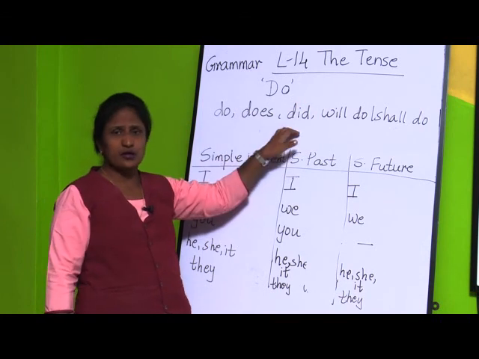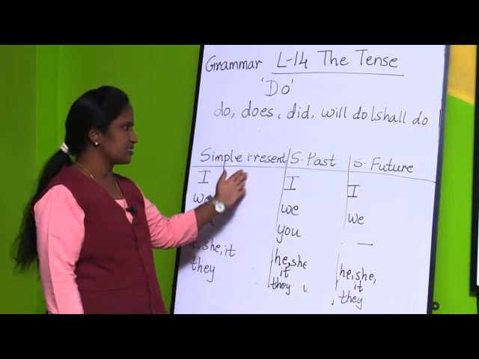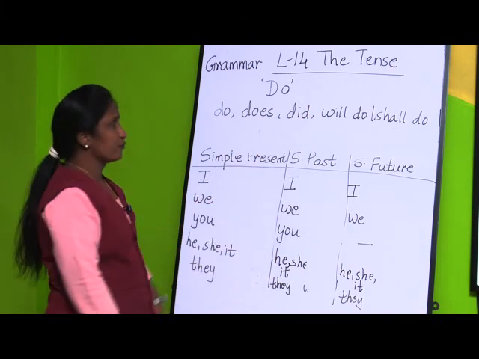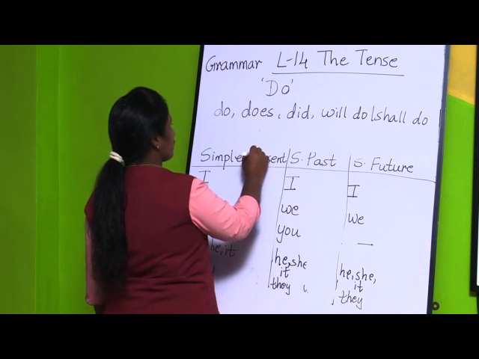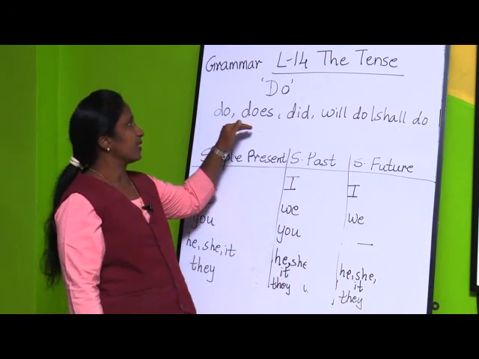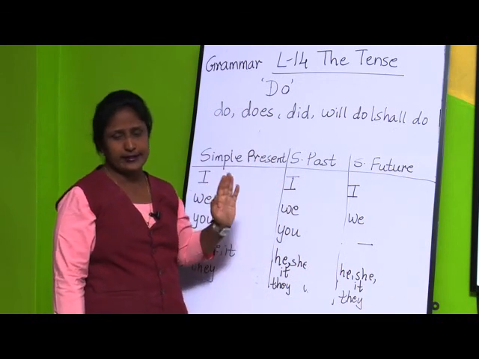Now where we are going to use these verbs, the pronouns and the tenses will be the same: simple present tense, simple past tense and simple future tense. Only the thing is where we are going to use these do form of verbs and how they are going to change according to the tenses.